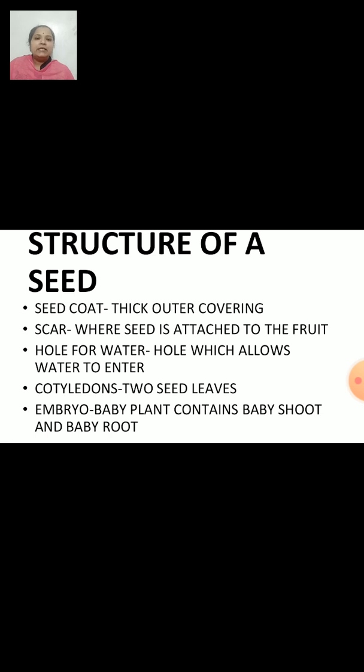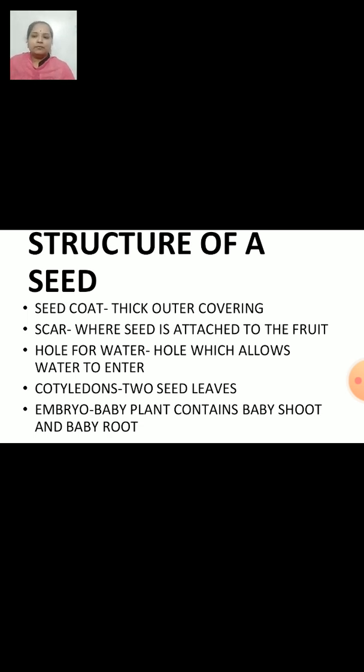Now, a seed contains so many parts like a seed coat, scar, hole for water, cotyledons and embryo. These are the parts of the seed, or you call it the structure of a seed. I repeat, it has a seed coat, scar, hole for water, cotyledons and embryo.